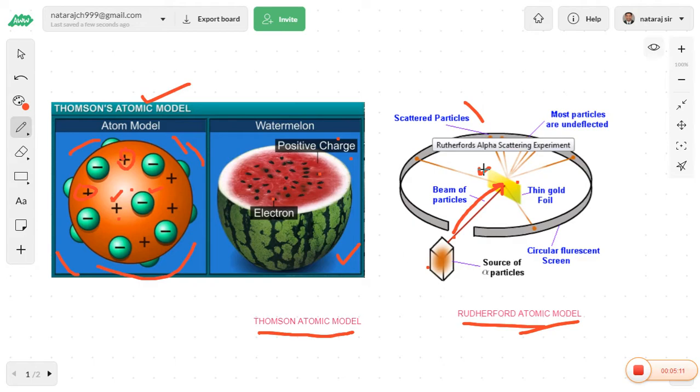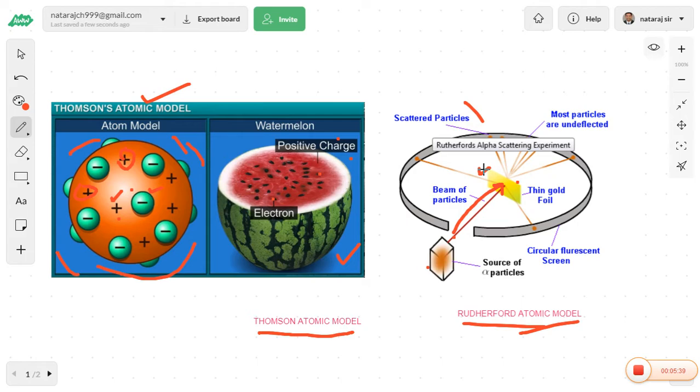Based on this experiment, he made a conclusion for the Rutherford atomic model. When the alpha particles entered the thin gold foil, some of them passed completely through. That means he thought that most of the space in the atom is empty.